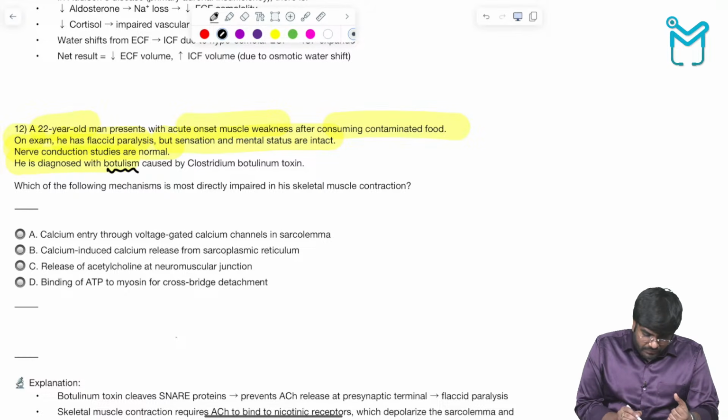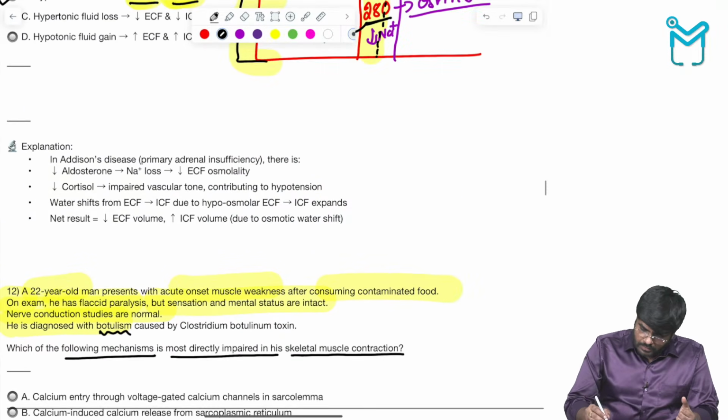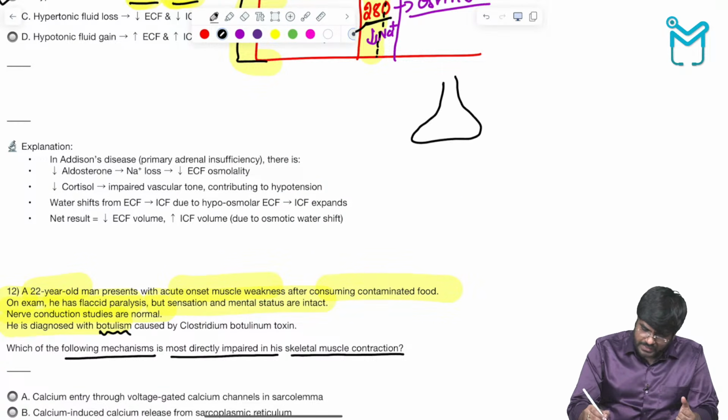Okay. Which of the following mechanisms is most directly impaired in skeletal muscle contraction? See, look, this is the nerve terminal. Here is the nerve terminal.